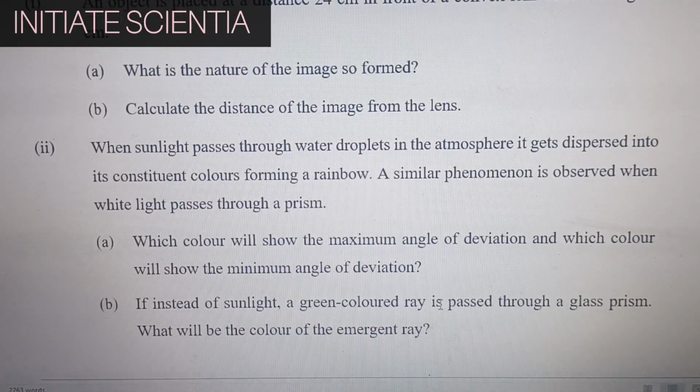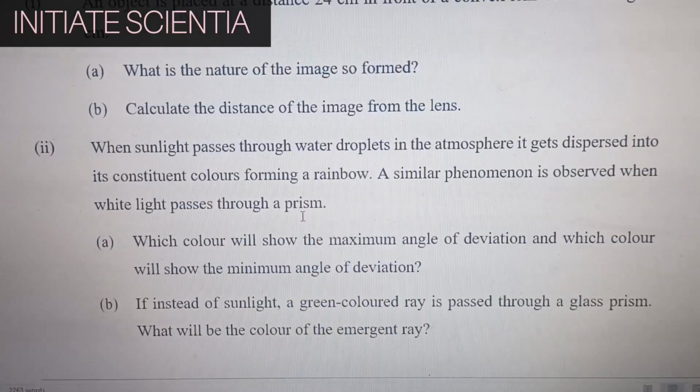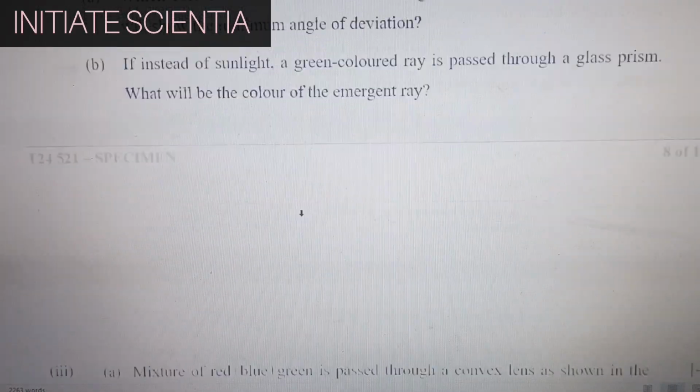If instead of sunlight a green colored ray is passed through a glass prism, what will be the color of the emergent ray? The color of the emergent ray will be green. A prism doesn't change colors of light, it just disperses white light into its constituent colors.